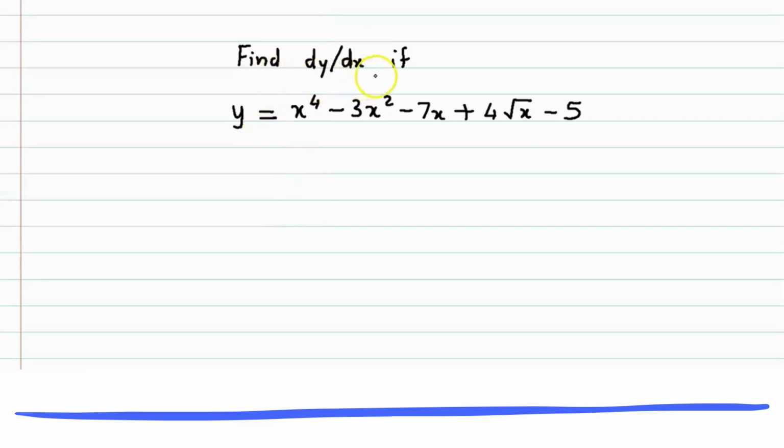Find dy by dx if y is equal to x raised to 4 minus 3x square minus 7x plus 4 root x minus 5.